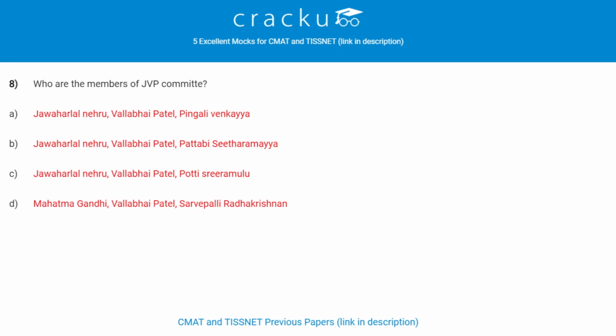Next question. Who are the members of JVP committee? The members of JVP committee are Jawaharlal Nehru, Vallabhbhai Patel and Pattabhi Sitaramaiah. This committee was in 1948 to 49. It was set up by Congress to study the recommendations of linguistic provinces.